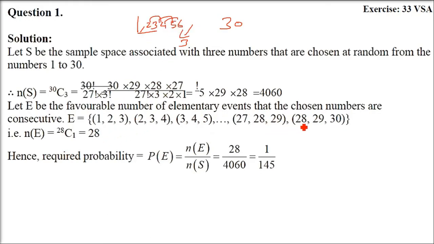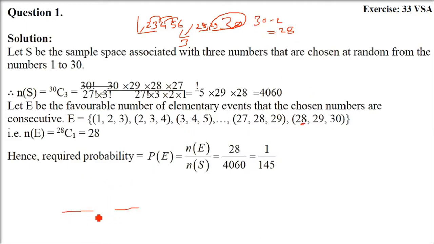Okay. So if you take the consecutive, they will be 28. See, 1, 2, 3 you combine, 2, 3, 4 you combine. Finally, when you combine 28, 29, 30, this will be the final combination. So 29, 30, the last 2 numbers, will have only one combination of consecutive. So 30 minus 2, 28 will be there. There cannot be any other combination.